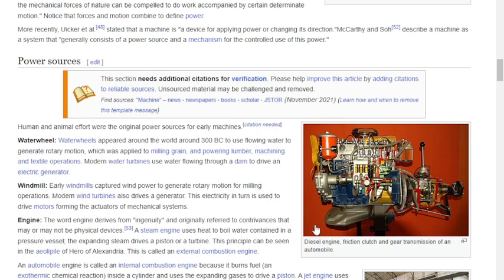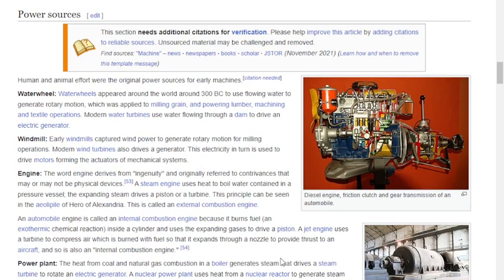An automobile engine is called an internal combustion engine because it burns fuel, an exothermic chemical reaction, inside a cylinder and uses the expanding gases to drive a piston. A jet engine uses a turbine to compress air, which is burned with fuel so that it expands through a nozzle to provide thrust to an aircraft, and so is also an internal combustion engine.